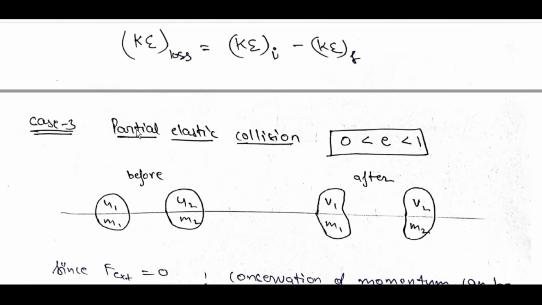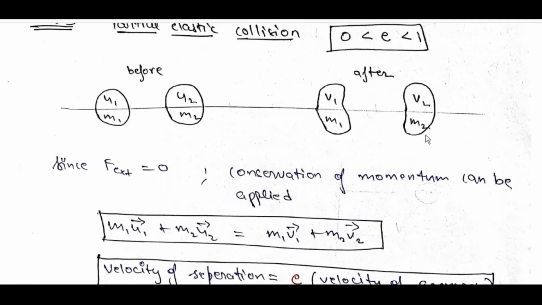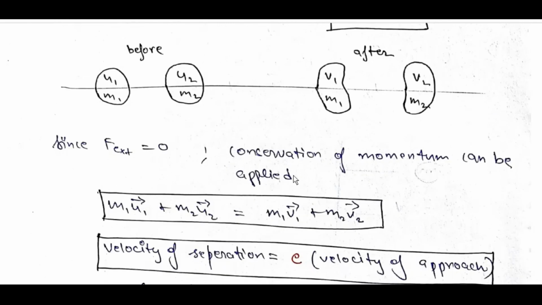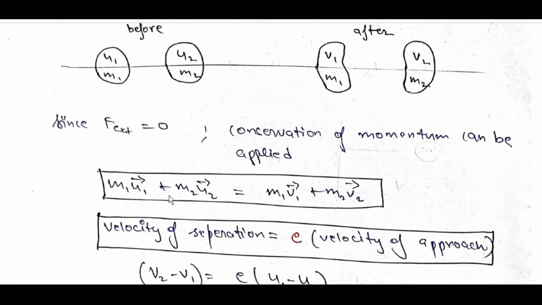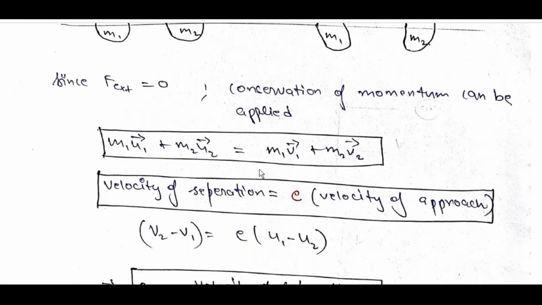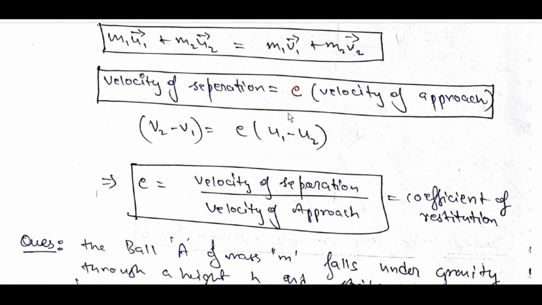Case 3, partially elastic collision, 0 less than e less than 1. Before: u1, m1, u2, m2; after: v1, m1, v2, m2. Since F external is equal to 0, momentum conservation can be applied: m1 u1 plus m2 u2 is equal to m1 v1 plus m2 v2. Velocity of separation is equal to e into velocity of approach: v2 minus v1 is equal to e into u1 minus u2. So e is equal to velocity of separation by velocity of approach, which is (v2 minus v1) by (u1 minus u2), the coefficient of restitution.